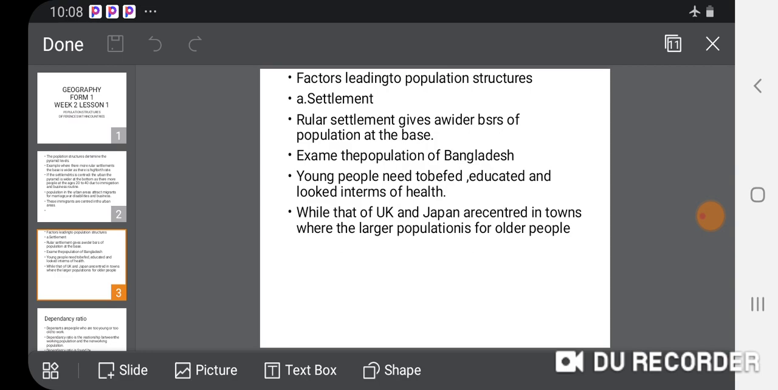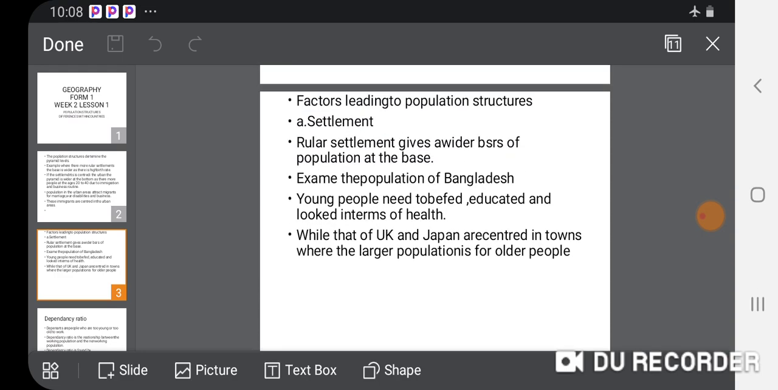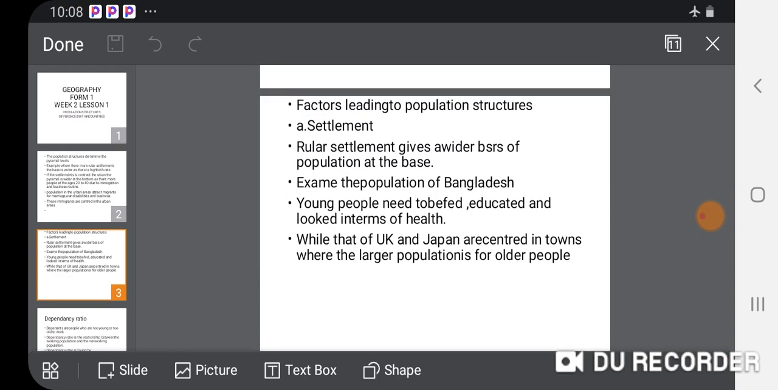Let us see the factors leading to population structures. What are the factors which may lead to the population structures?